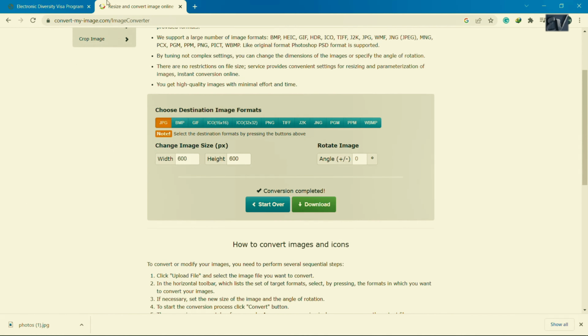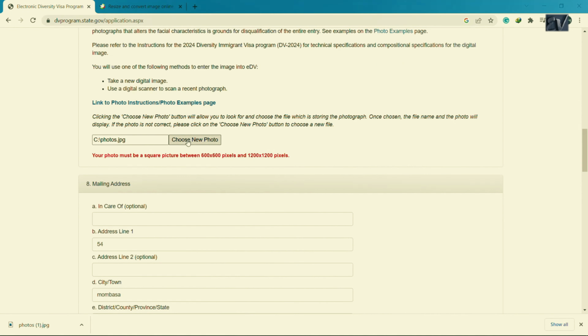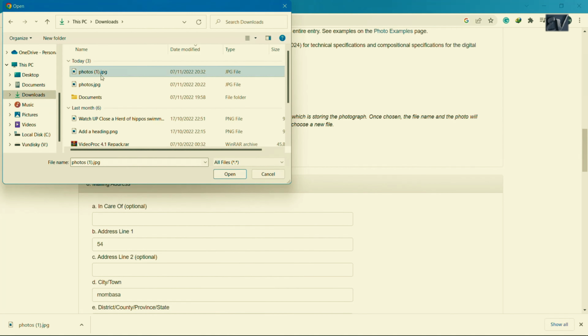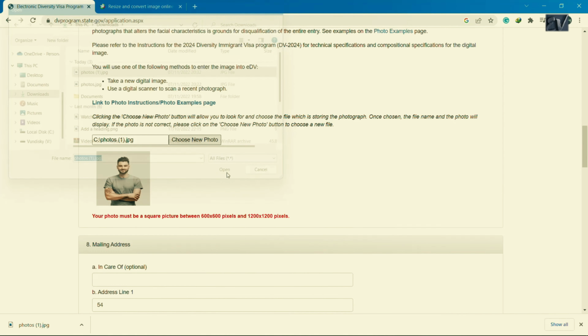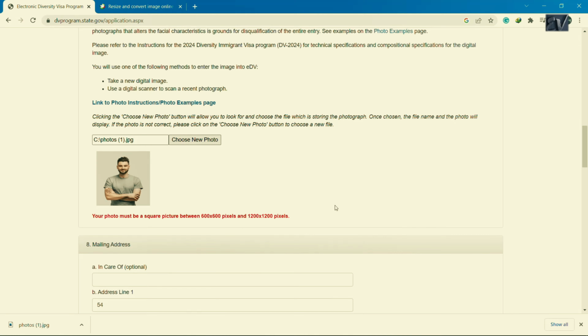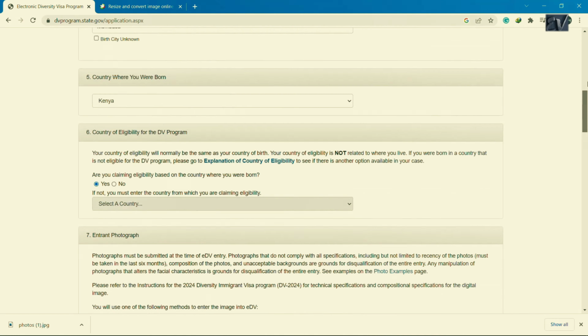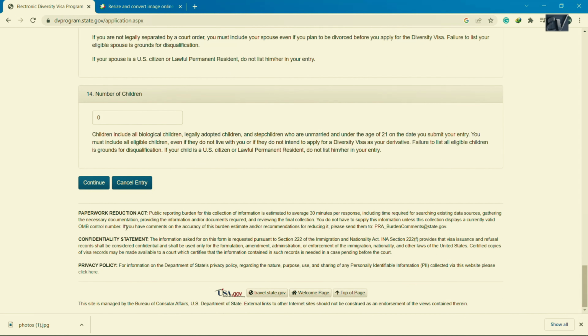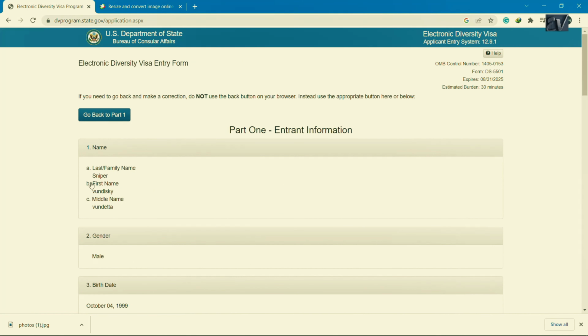So now I go back to this and I say choose your photo. Now I go to my downloads. Then I choose this, it is the last one, so open. So now it comes there. Let's try again, see whether it will go through now. Okay, so we go down there and say continue. Yes, it has gone through. So now it's very important to note that you need to have those specs in place.